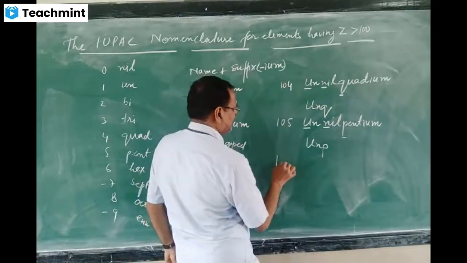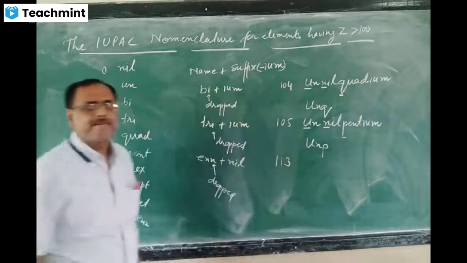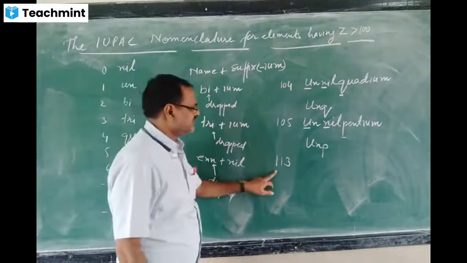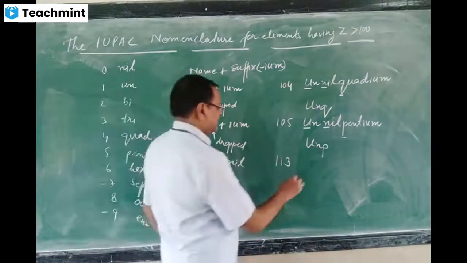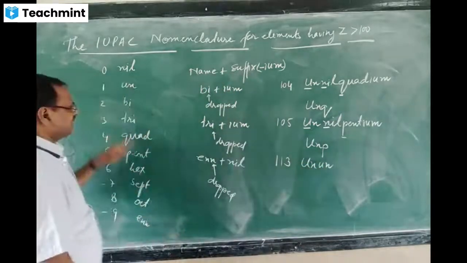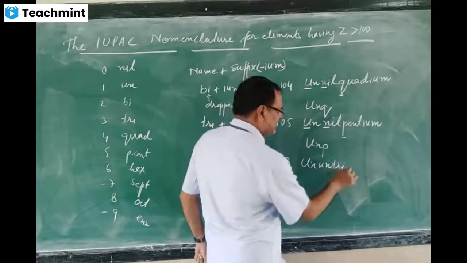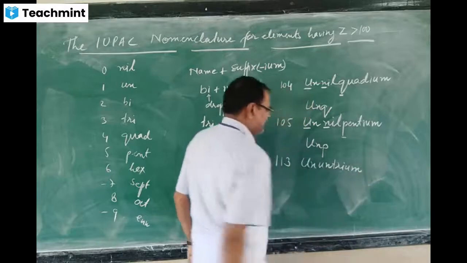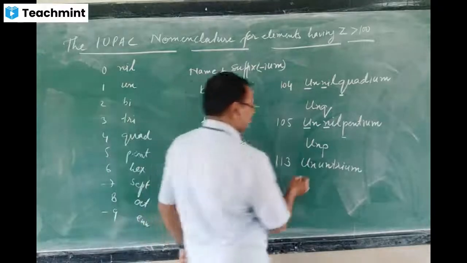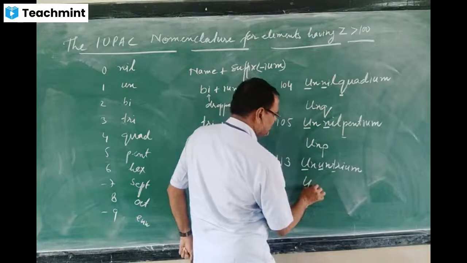Now, suppose I take 113. Ununtrium, yes, correct. And for 3, tri. Again, if you are adding, only 'um' will be added. Trium, and make the symbol. So U, U, T. So U, U, T.